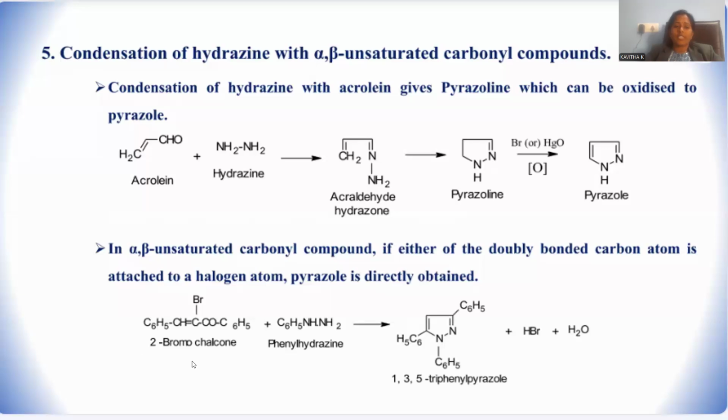Let me introduce another starting material for the synthesis of pyrazole, that is called alpha-beta unsaturated carbonyl compound. Alpha-beta unsaturated carbonyl compound to be taken, and phenylhydrazine is another starting material. In most of the synthetic routes, you can observe hydrazine is the common reagent going to add upon a carbonyl compound, right?